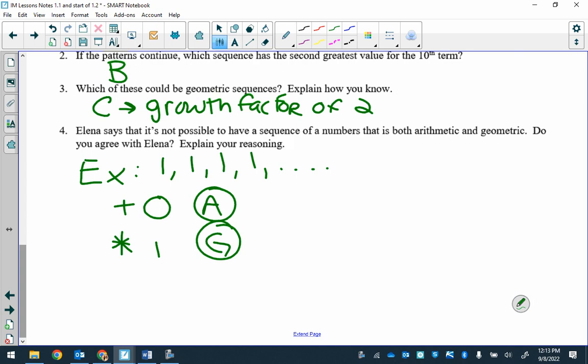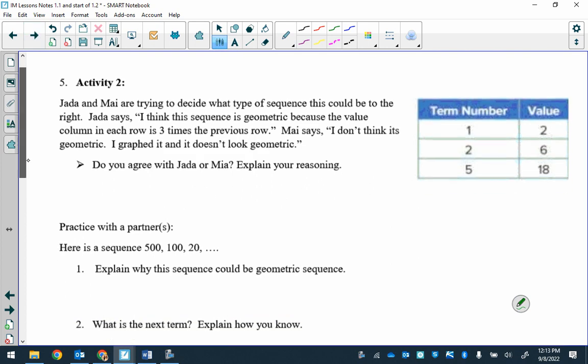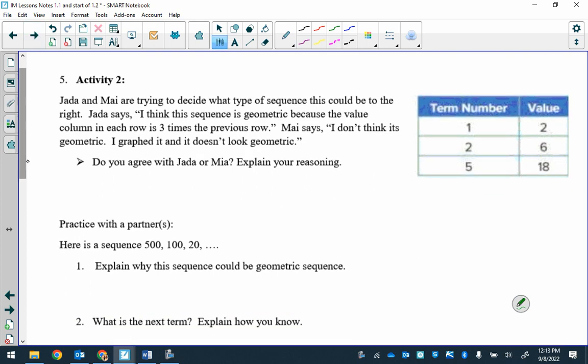So 1 plus 0 gives you 1, 1 plus 0 gives you 1. It's the same number all the way through. Then for geometric, 1 times 1 gives you 1, times 1 gives you 1. Same number, which is your common ratio. Okay? Questions, comments, concerns? All right. We'll do this one together to make it go faster. Okay? Read it through, and they're giving you a chart here. It says it's geometric. Let's read it through.